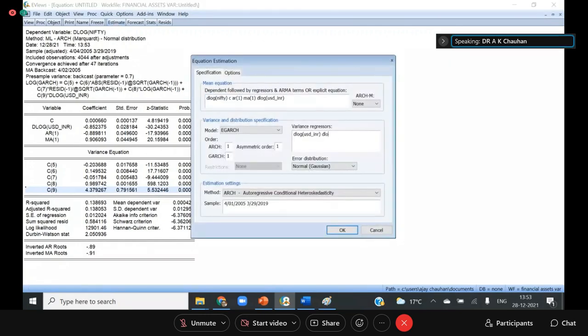Similarly, I can check one more thing. D-log USD INR -1. So is it possible that the previous movement of USD is causing volatility today? Is it possible? Yeah, you can see that. Actually C10 means -1. So the previous fluctuations in the exchange rate also contribute to the volatility in the Nifty on the next day. Now I'm telling you why.